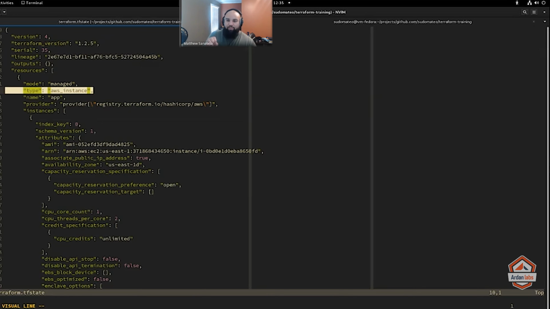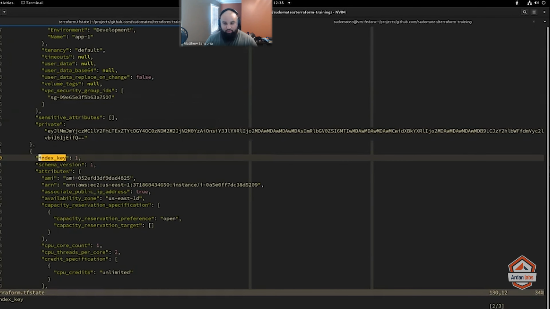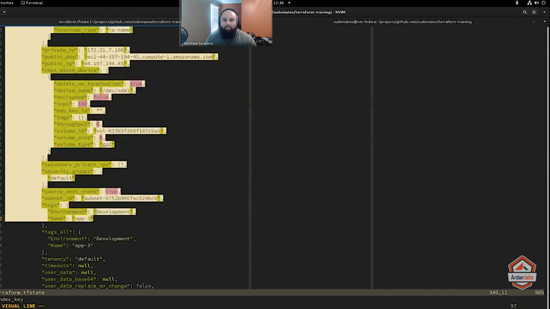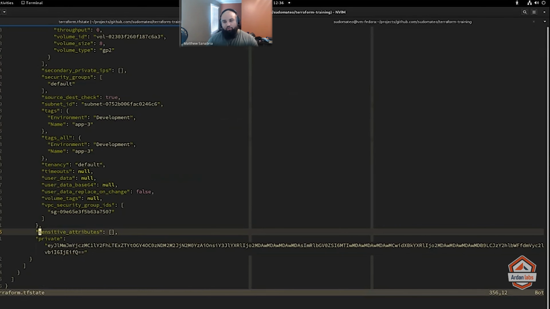knows that the type of instance that it managed was an AWS instance. The name of it was the app. And then it has this instances array here that it uses to see how many instances it managed. And here you'll see the key, right? Here's the 0th instance that it managed. If I go down to the next one, here's the next one it managed, and here's the next one down here, index 0, 1, 2. So when I decrement that count, it'll always take away that last instance, right? It's as if it grabbed this whole thing and yeeted it out of the state file, right? So that's kind of the idea of how Terraform does that.